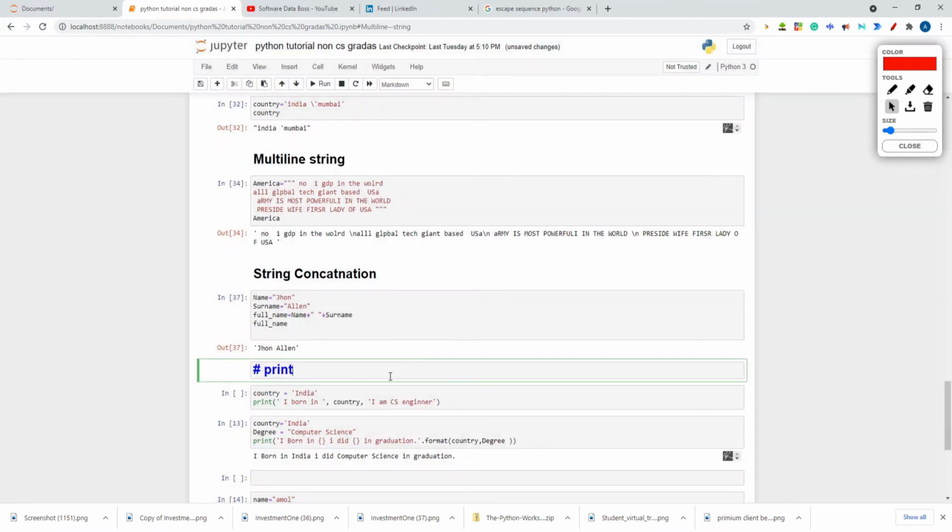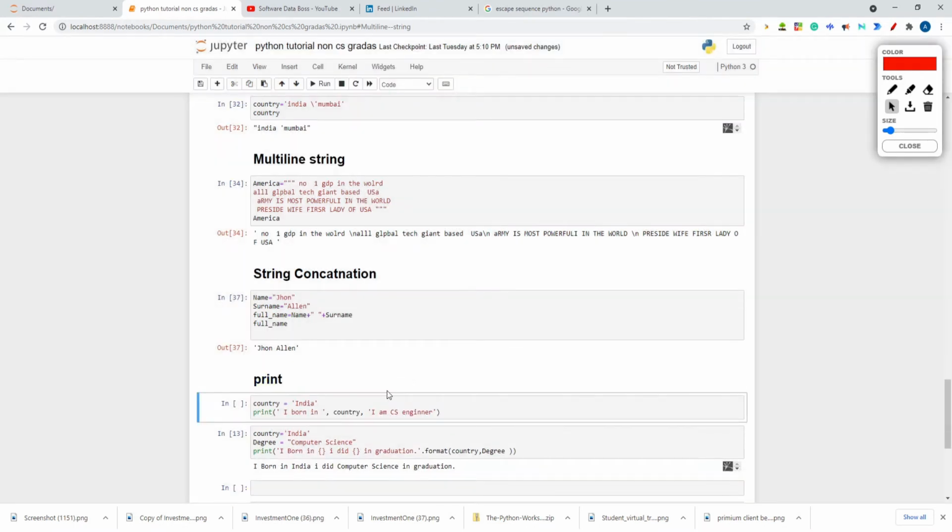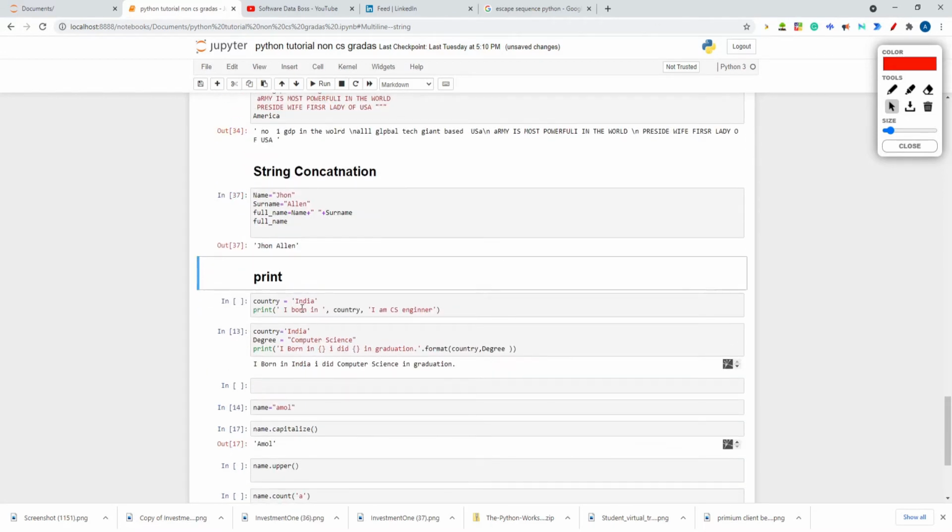Now I have taken the variable country where I stored the string India. You have to type everything. I already typed it here, but you have to type country, whichever country you are living in. Now print: I born in, giving a comma and giving the variable country, and then again I am a CS engineer, computer science engineer.